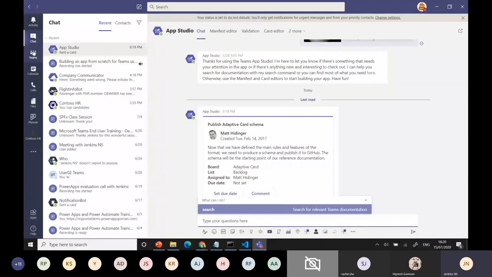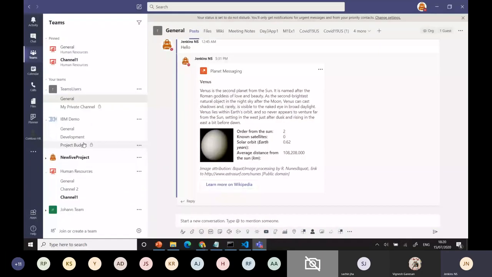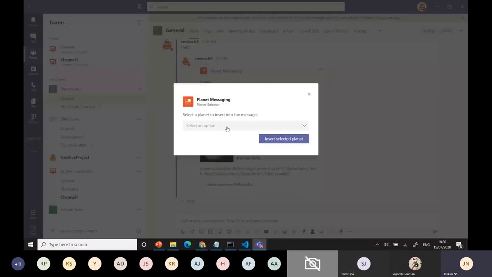I'll show you one example here. First the output, then we can do the rest. For example, I'm showing an example as a message extension. I can see the message here, Planet messaging. When you go here, it will open a new window. You have the option to select, based on verifying the data. For example, I'm selecting Jupiter and inserting the selected planet.